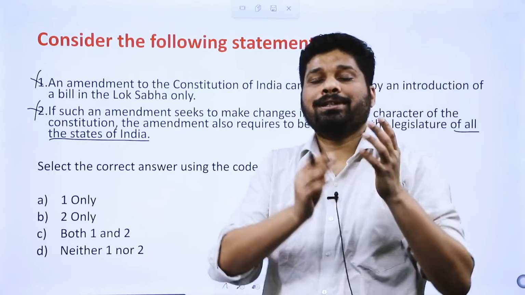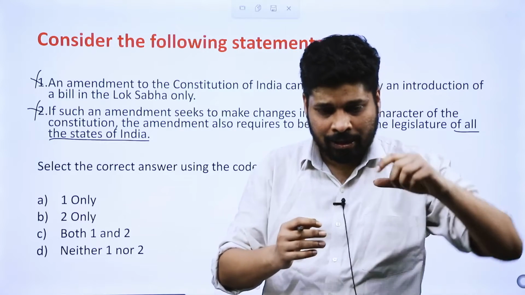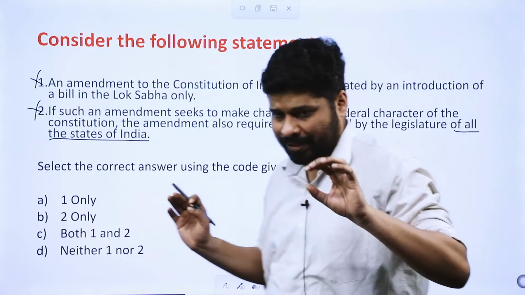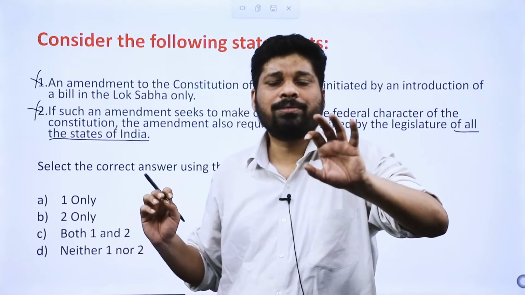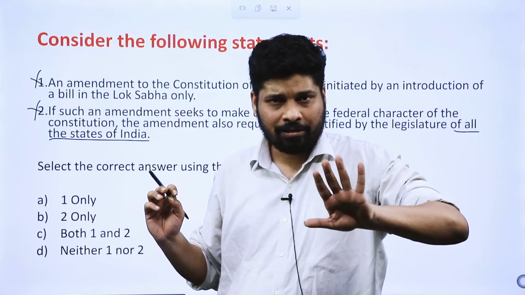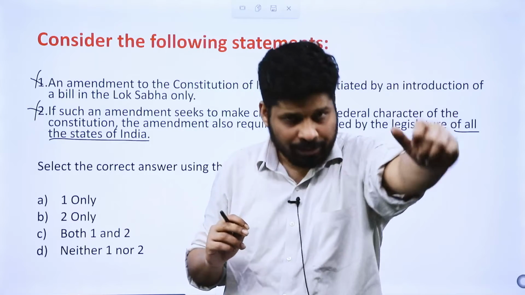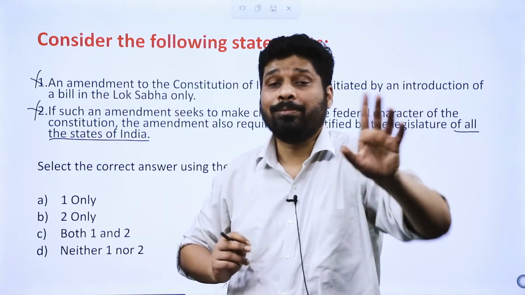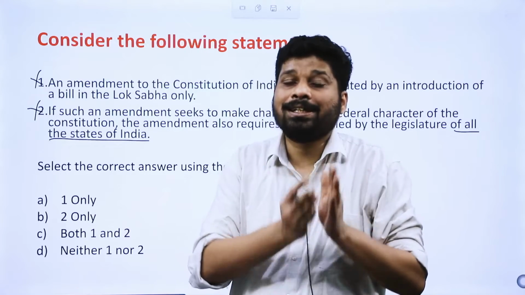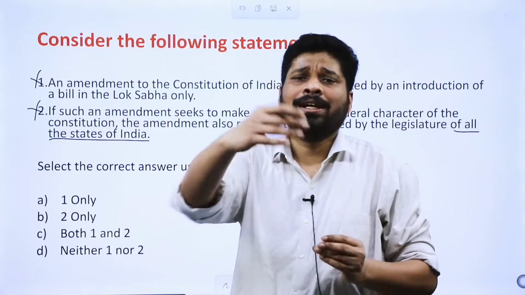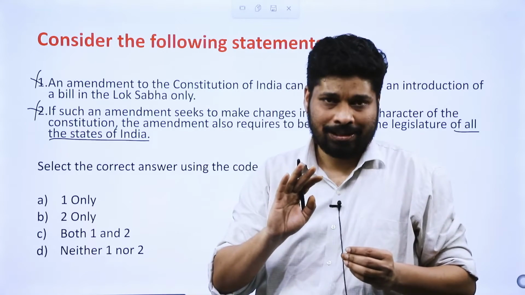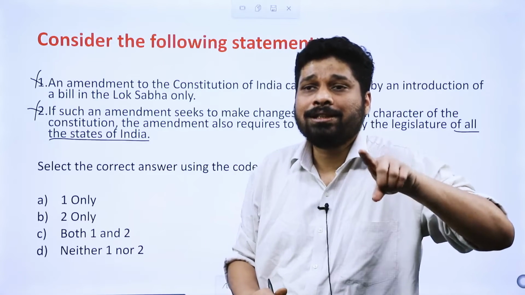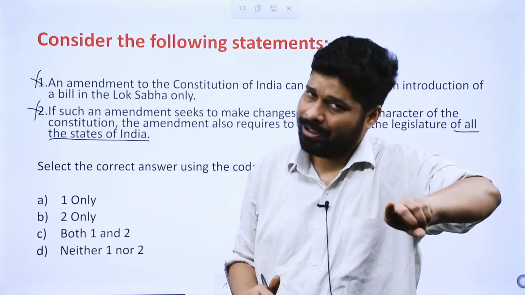So what will happen is, if the constitutional amendment compromises with powers of the state or federal character of India, the bill will go to the state assemblies. ठीक है, and state assemblies have to pass it with simple majority. If half of India's state assemblies pass it with simple majority, then the amendment bill is passed. All right, यहाँ पे वापस से what is the focus? It is procedure.